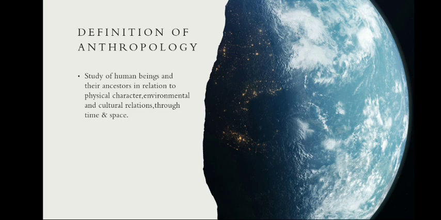Because if it is not related to time and space, if it is related to the environment, we can call it natural science. But when it is related to time and space, that means we will compare each and every kind of environmental and cultural relations. That means how the environment was in the past and how it was in the more distant past and how it will be in future, and how things are now in the present.